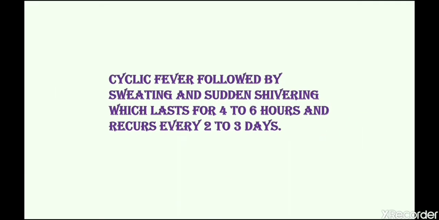Classical symptoms include cyclic fever followed by sweating and sudden shivering, which lasts for 4 to 6 hours and recurs every 2 to 3 days.